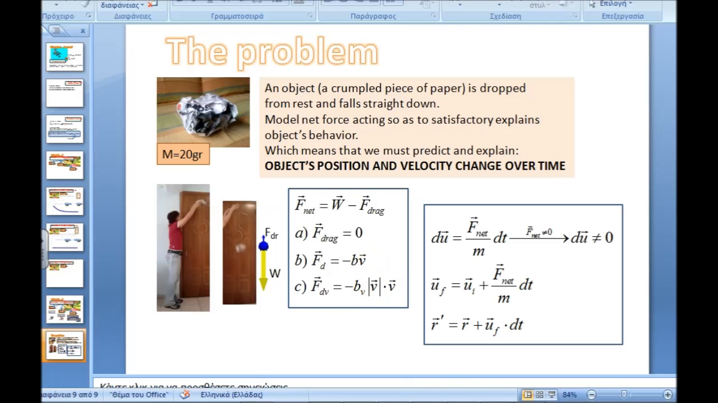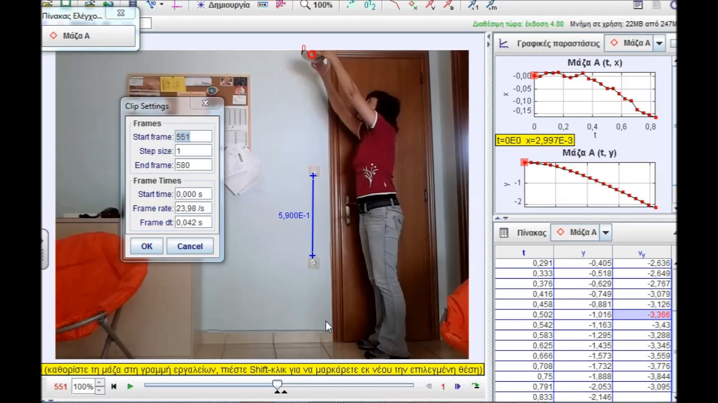Well, I have experimental data, as I have a video of the following object. There are some clip settings here. This is the distance I use to calibrate length scales in the video. These are the axes I used. The experimental data have to do with y position and the velocity's component along the y-axis.